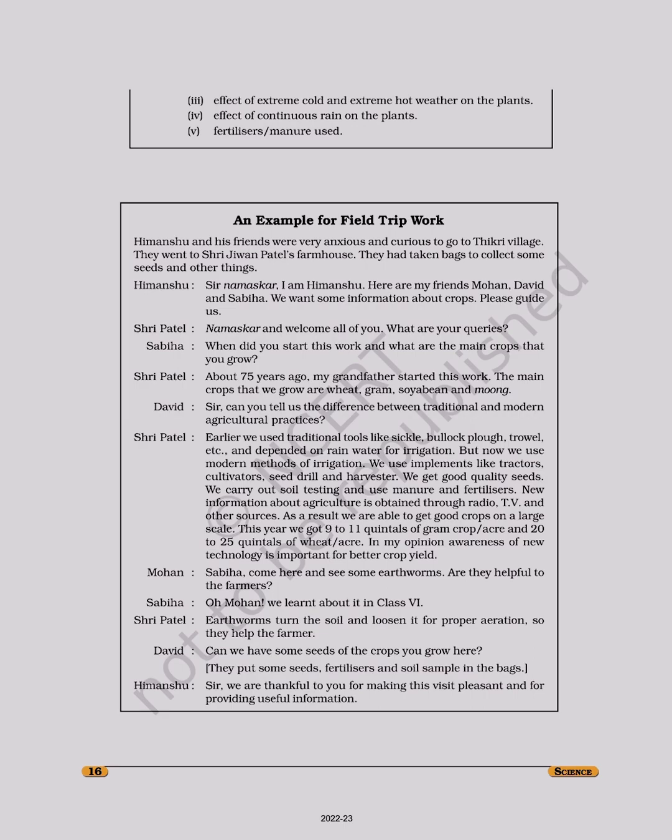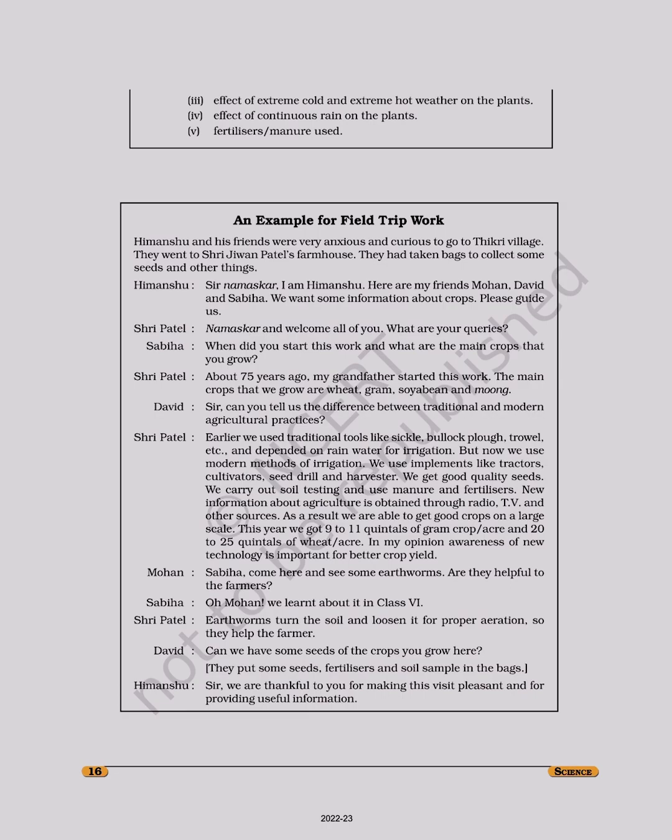Shri Patel: About 75 years ago, my grandfather started this work. The main crops that we grow are wheat, gram, soybean, and moong. David: Sir, can you tell us the difference between traditional and modern agricultural practices? Shri Patel: Earlier we used traditional tools like sickle, wooden plow, trowel, etc., and depended on rainwater for irrigation. But now we use modern methods of irrigation. We use implements like tractors, cultivators, seed drill, and harvester. We get good quality seeds.